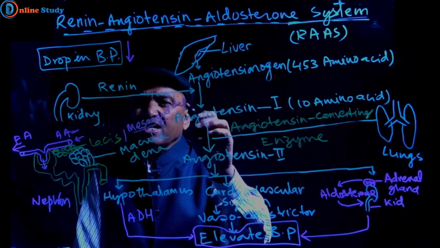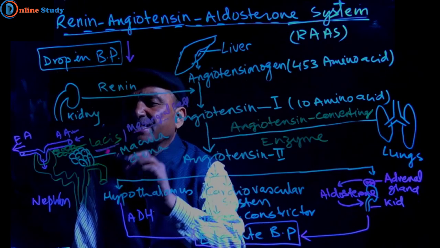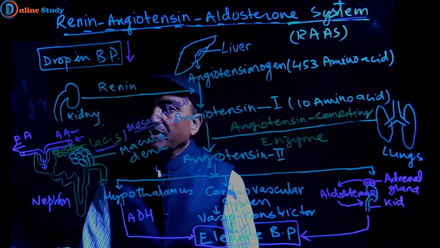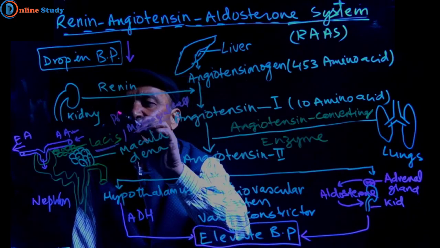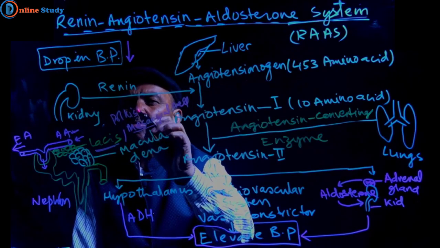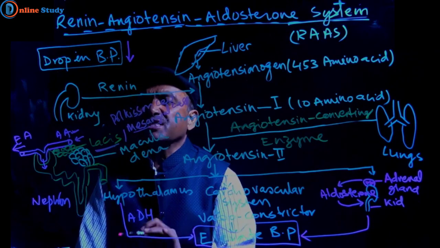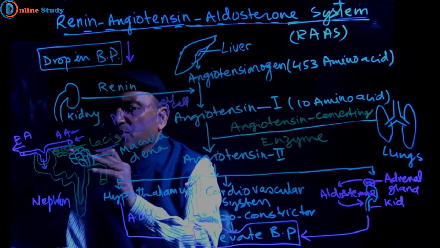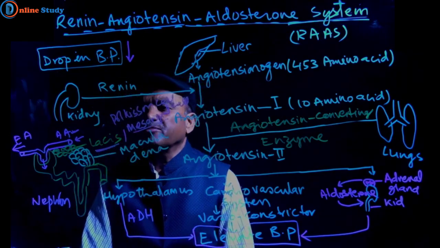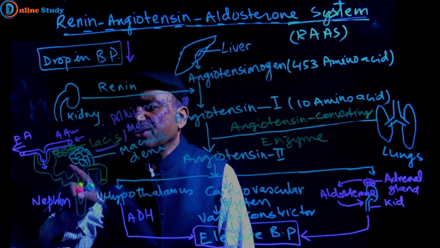These are called mesangial cells, Lacis cells, or Polkissen cells. So there are three names: Lacis, mesangial, or Polkissen cells. These cells measure the blood pressure. So this is a measuring device.